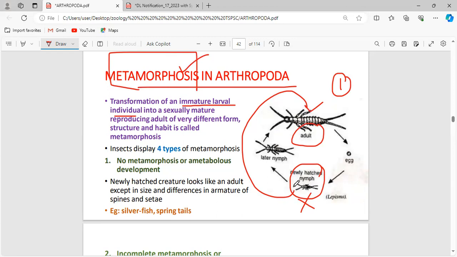Another thing: the first one is reproduction, sexually mature versus immature. Now the second thing is that the newly hatched nymph or the larval stages prefer to live in a different form. Just imagine when I dealt with the larval stages of Taenia solium, that is Miracidium, Sporocyst, Cercaria. The Miracidium will be hatched out in the water. Now this Miracidium will enter the body of the pig.